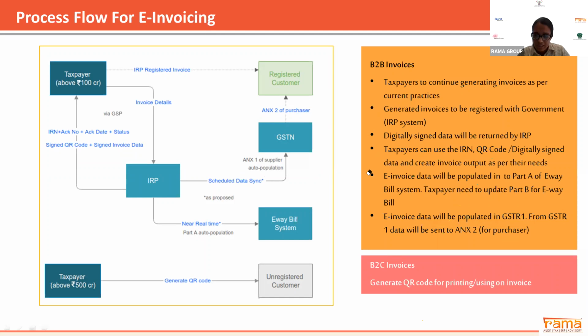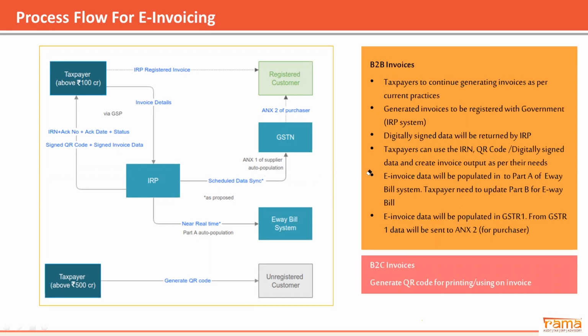Interest and penalties for e-invoicing? Yes, correct. There are no specific penalties levied, but a general penalty may be imposed. That may be a 25,000 penalty, which is the general penalty mentioned in the GST portal. As of now, they have not come up with this, and they provided a relaxation for the month of October also. But the general penalty may be imposed upon you if you do not comply with this e-invoicing law.